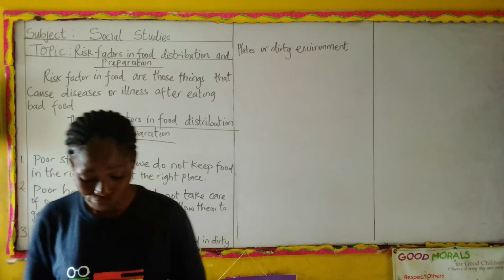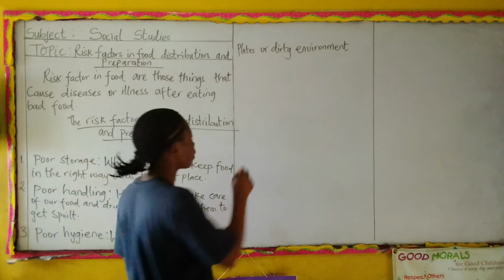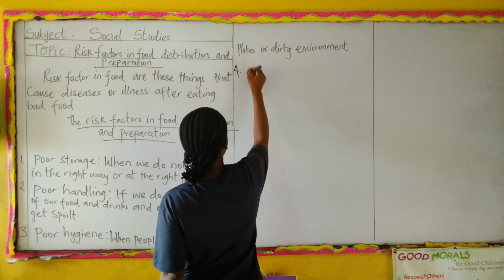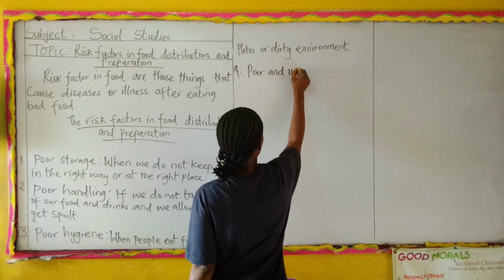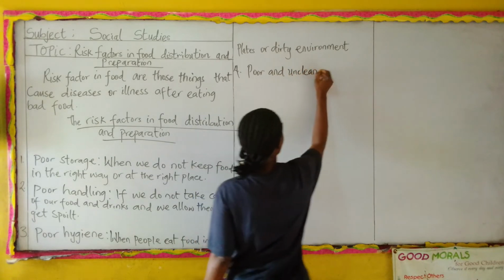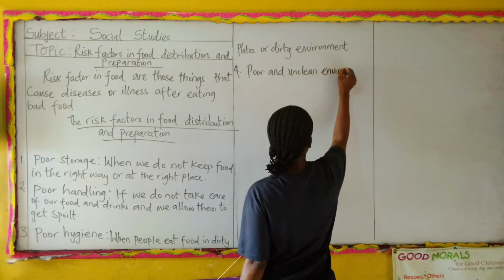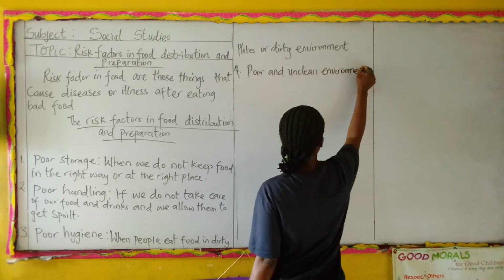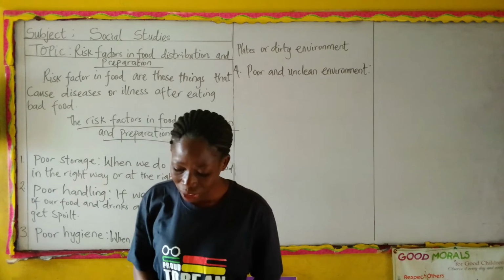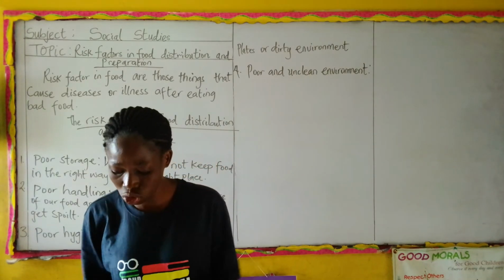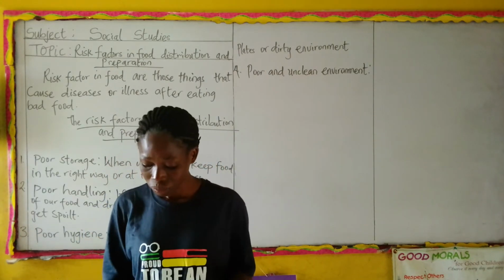Do you understand? And then number 4, we have poor and unclean environment. Yes, poor and unclean environment. Do we get it? Good. When food is prepared in an unclean environment, it exposes food to germs and other harmful insects.